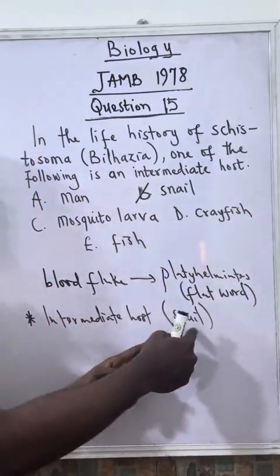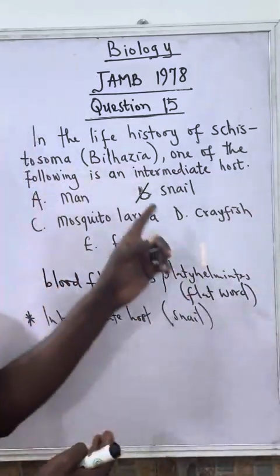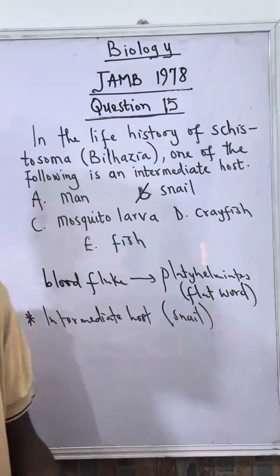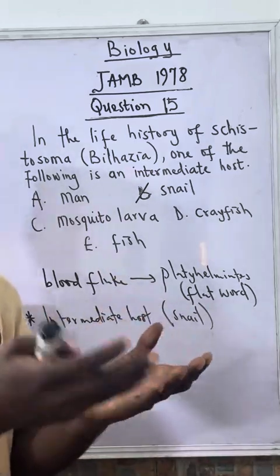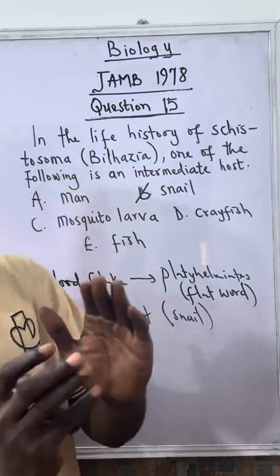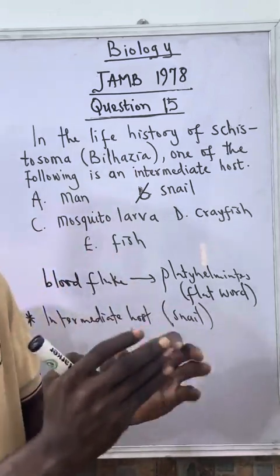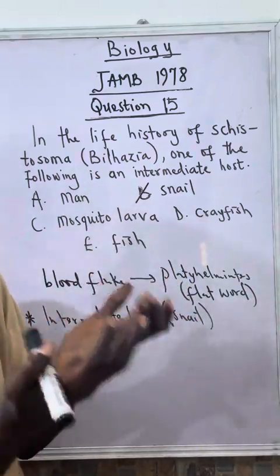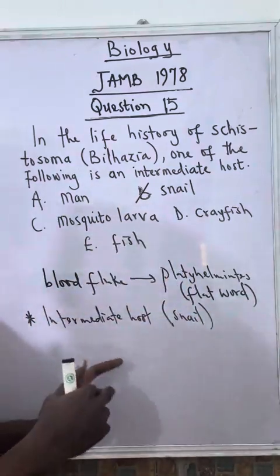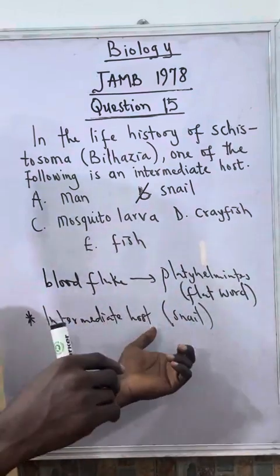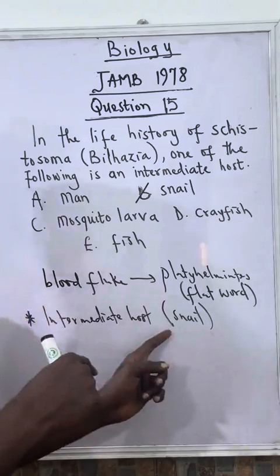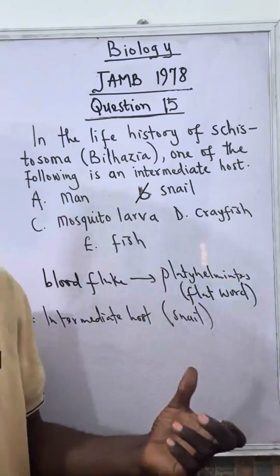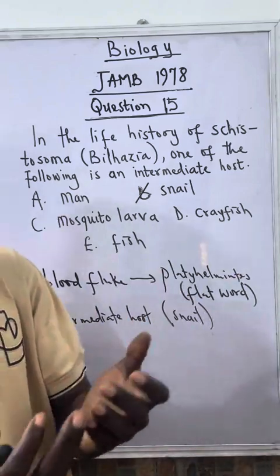So inside the snail, that is where the worm will complete its larva stage. Its larva stage means the young stage. So inside that, it reproduces asexually inside the snail to develop into several other larvae.